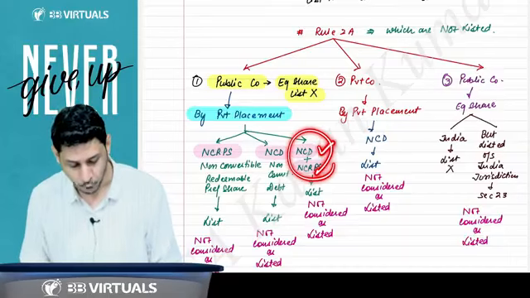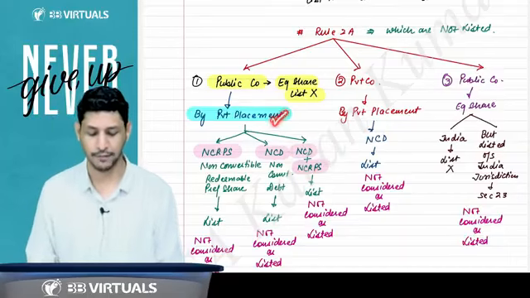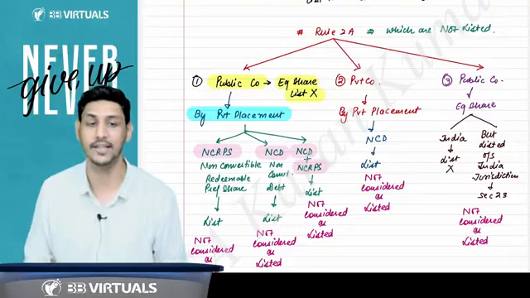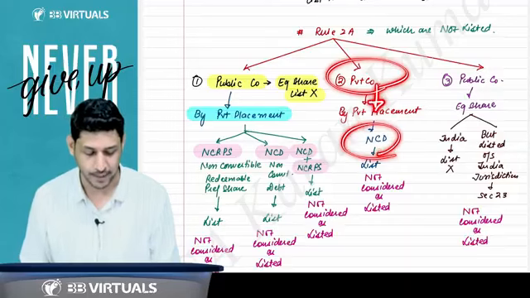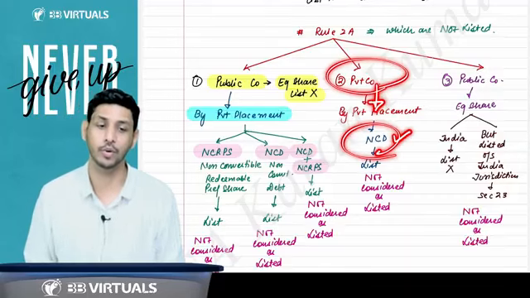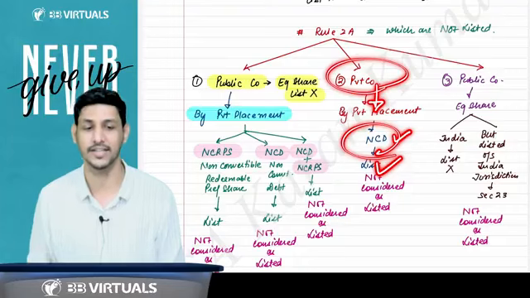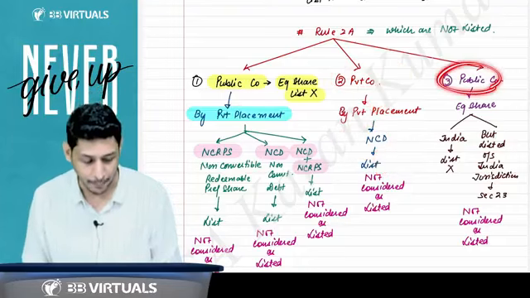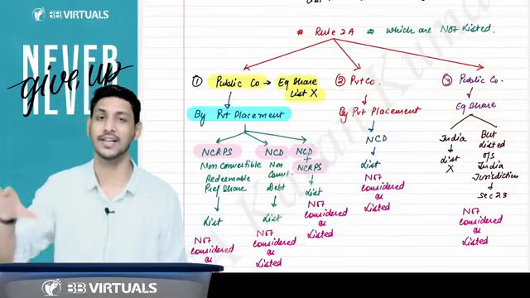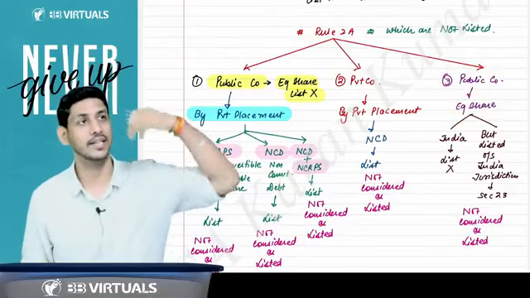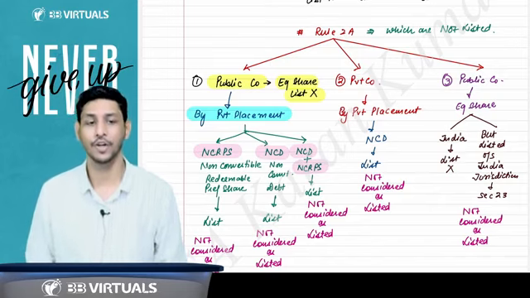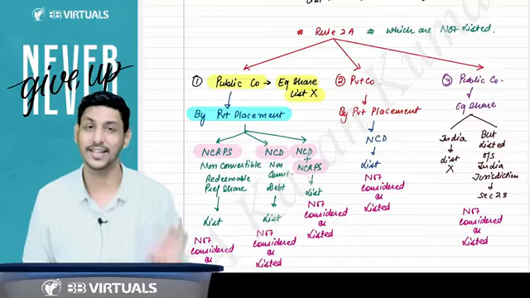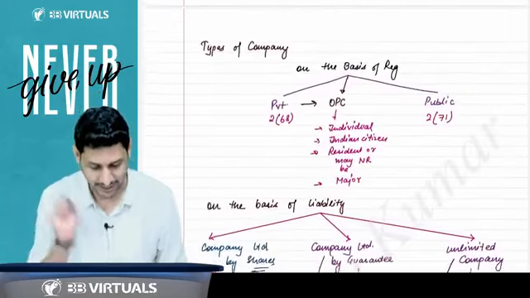If you get both of the securities listed by way of private placement, you will not be considered a listed company. If you are a private company and by way of private placement you bring an NCD issue and get it listed, you will not be considered a listed company. And if you are a public company and your equity share is not listed in India, but it is listed outside India, you will not be considered a listed company. Right, sir.